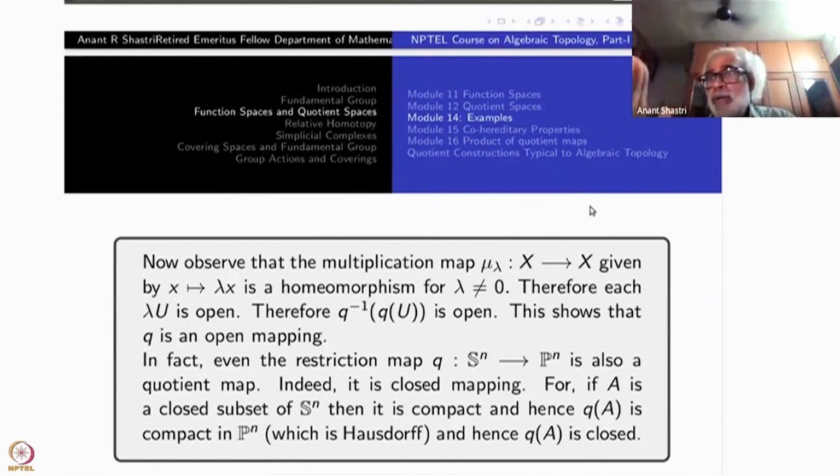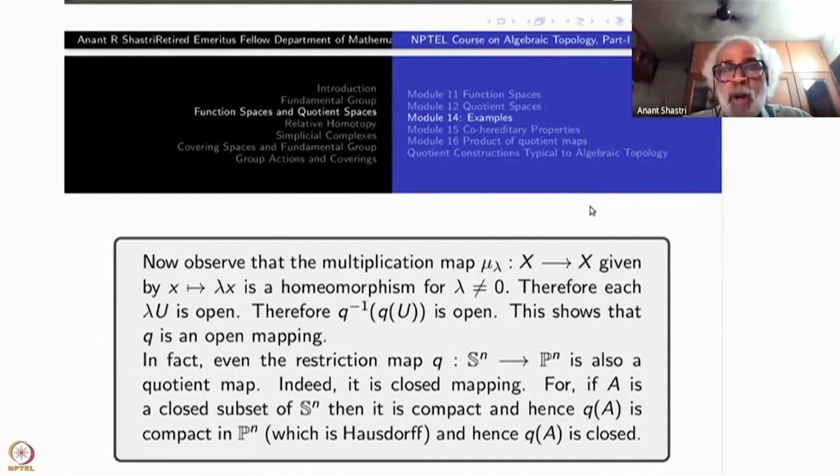The entire thing from R^(n+1) minus 0 to P^n was an open mapping. When you restrict to S^n, it's a closed mapping. Why? Suppose A is a closed subset of S^n. S^n is compact, therefore A will be compact. If A is compact, Q(A) will be compact.